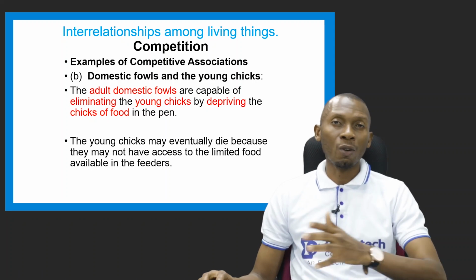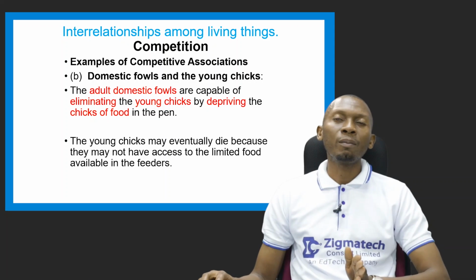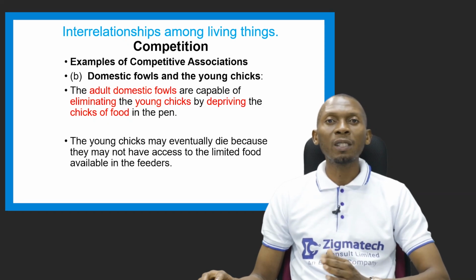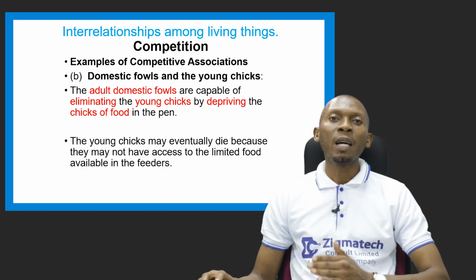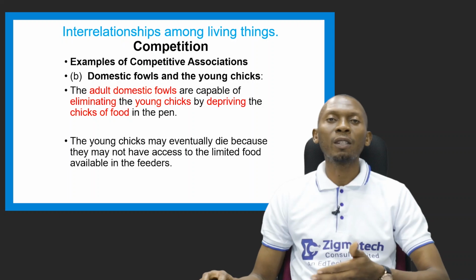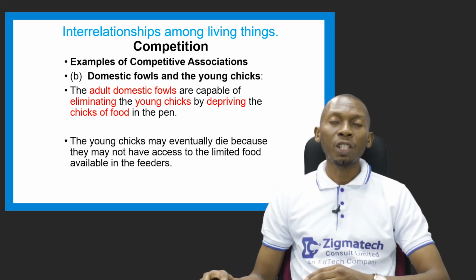If they are cohabiting in the same pen, the adults will definitely deprive the chicks of the food that is needed for their growth, and as a result of this, these young chicks may eventually die because of limited food available for them in their feeders. The feeders are the troughs that you can use to provide feed for the chicks or animals.